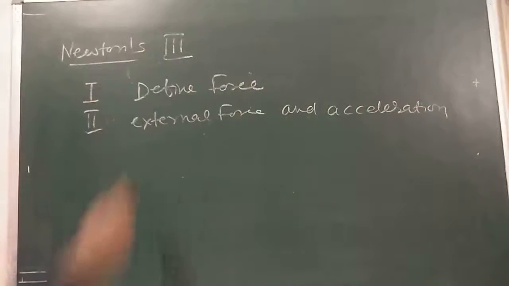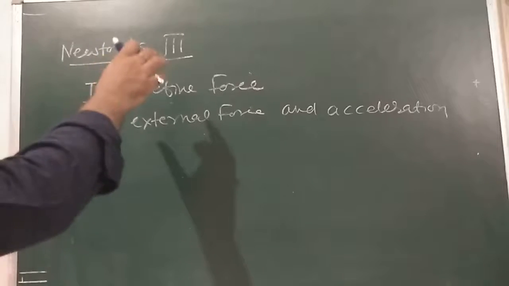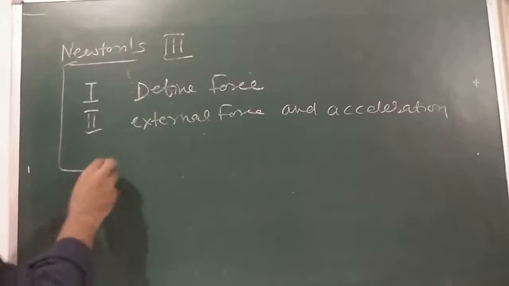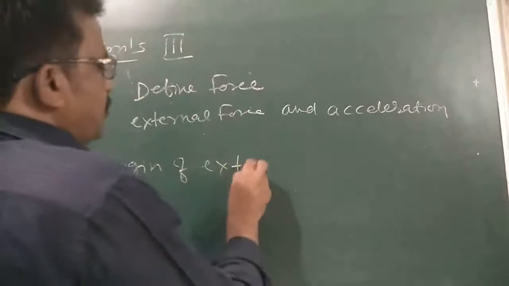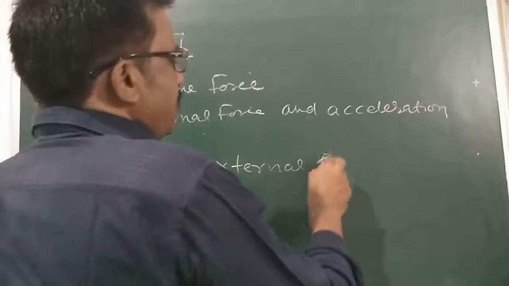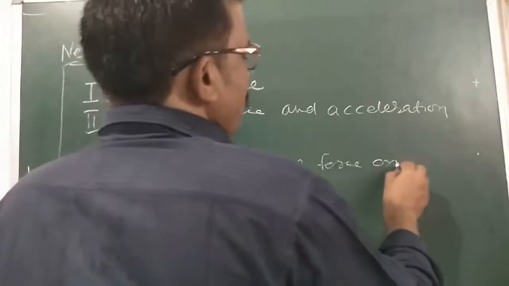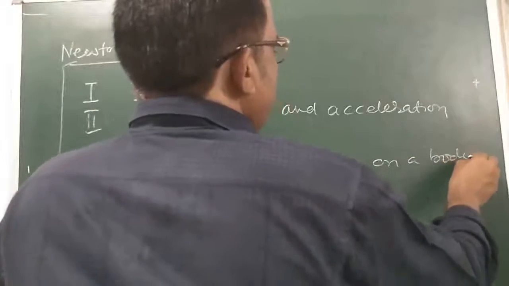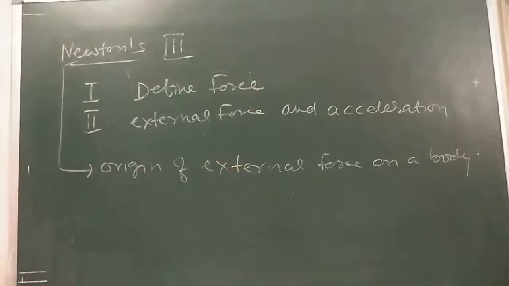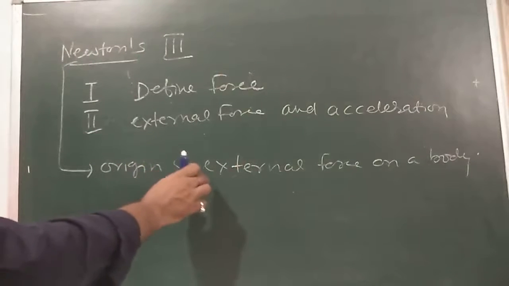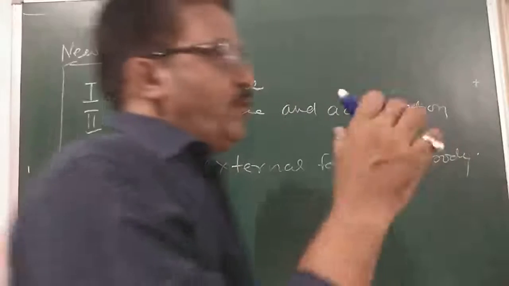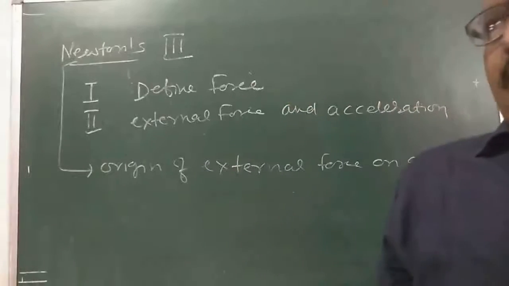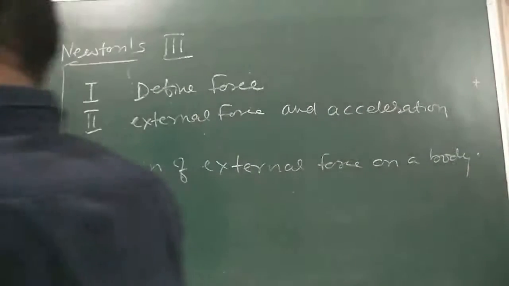The third law tells what is the origin of external force on a body. This law implies that external force on a body arises always due to some other body. So now we are seeing what the third law is.